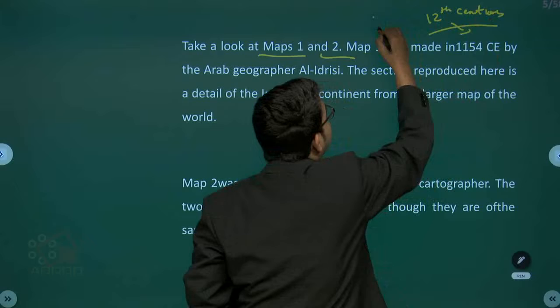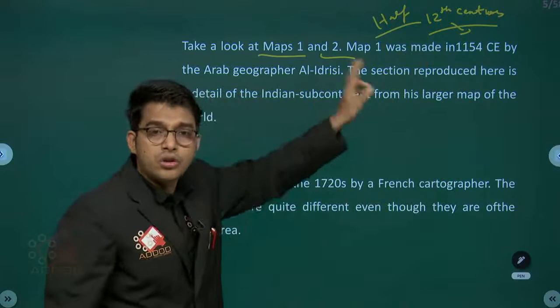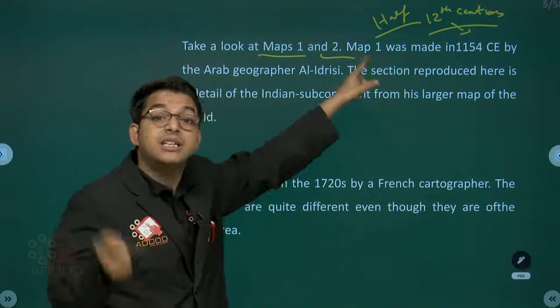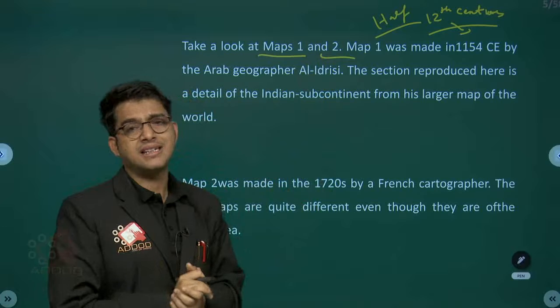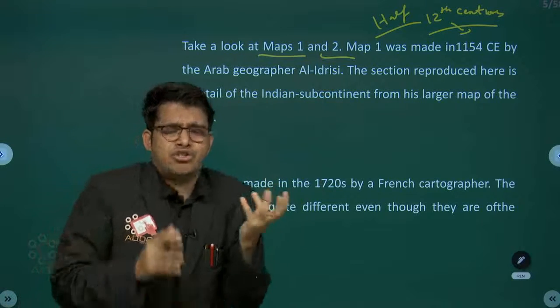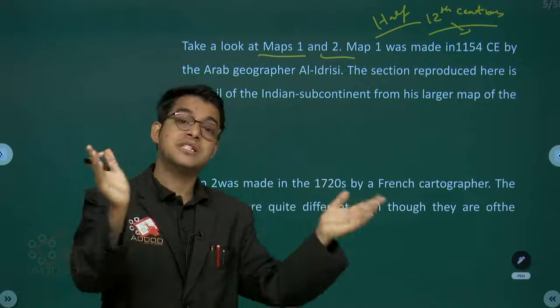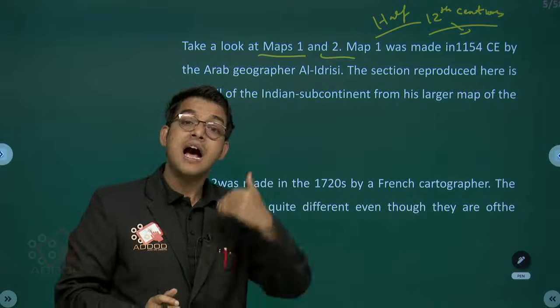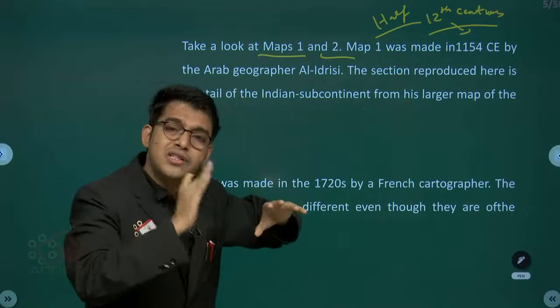Or you can call it half of the 12th century, or the 6th decade of the 12th century. Whenever you don't understand the date, don't remember the date, or find it difficult to remember, just do a post-mortem of the things. I always remind you to do the post-mortem.